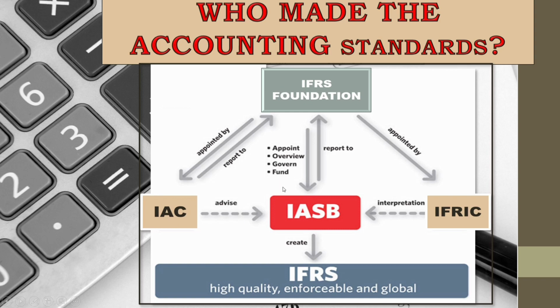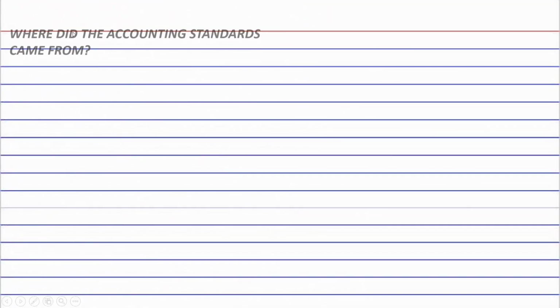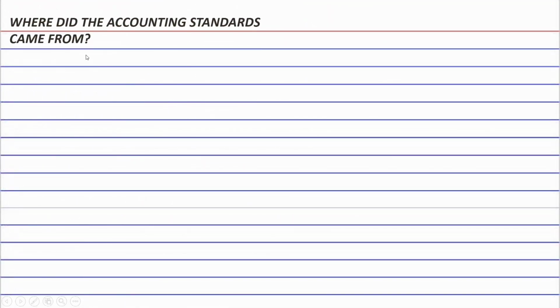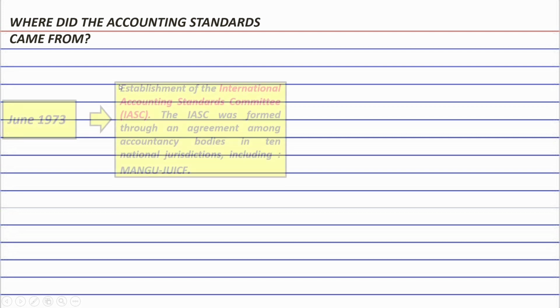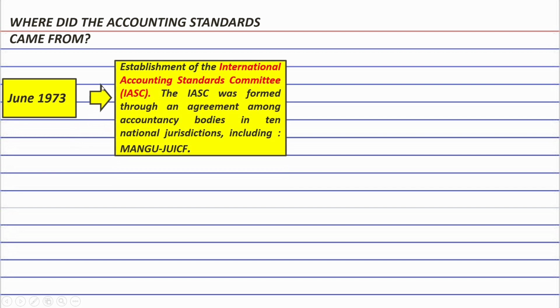Let's first answer the question, where did the accounting standards come from? The history of accounting standards, particularly International Accounting Standards, IAS, and International Financial Reporting Standards, IFRS, dates back to the establishment of the International Accounting Standards Committee, IASC, in June 1973. The IASC was formed through an agreement among accountancy bodies in 10 national jurisdictions, including Mango-Juic.